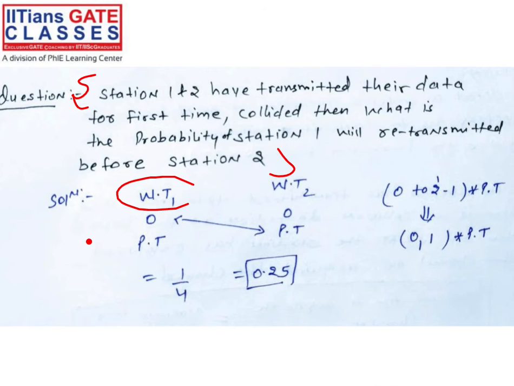So this is your waiting time for station 1 and this is your waiting time for station 2. After collision detection, this one can transmit in the starting, meaning 0 propagation time, or 1 propagation time. Similarly, station 2 can transmit in the starting, or wait 1 propagation time. That is the probability. But in the question they are asking, what is the probability that station 1 will retransmit.